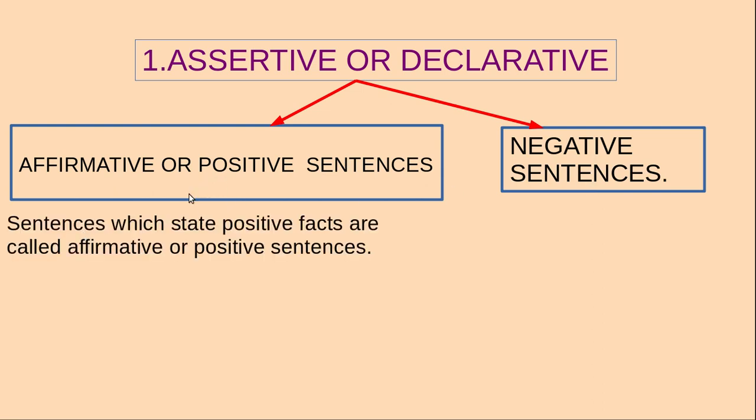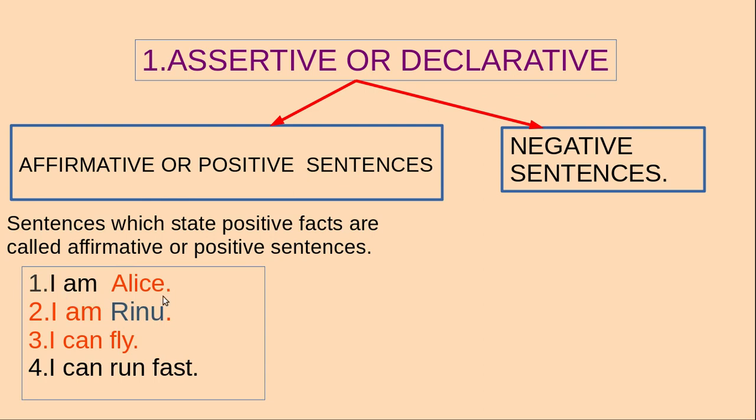What is an affirmative sentence? Sentences which state positive facts are called affirmative or positive sentences. They affirm something. They state positive facts. And see the examples. I am Alice. I am Renu. I can fly. I can run fast.